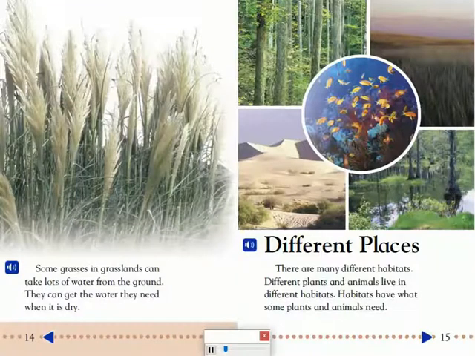Different places. There are many different habitats. Different plants and animals live in different habitats. Habitats have what some plants and animals need.